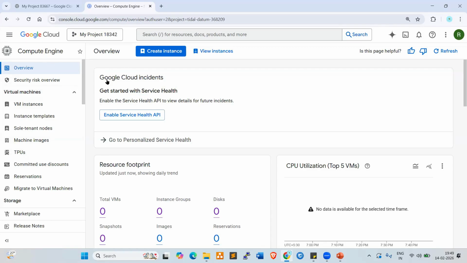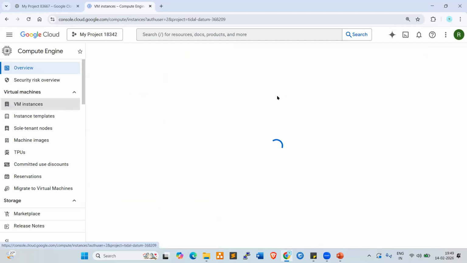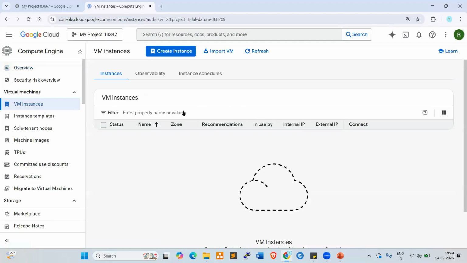Go to compute engine, look here, click on create instance, VM instance. Currently there are no VM instances, everyone. Nothing is there. If you want to create a VM instance, click on create instance. I'll show you that. First of all, we can go through the console. After that, we can create the first VM and connect to it. How can we deploy the applications? How can we check the applications? We'll work on that practically.